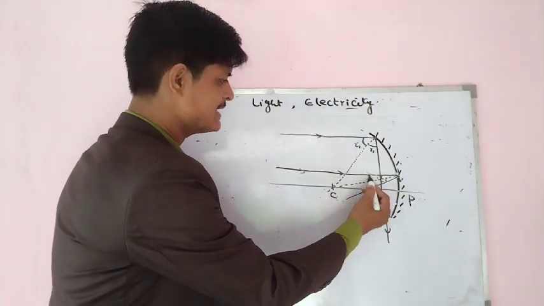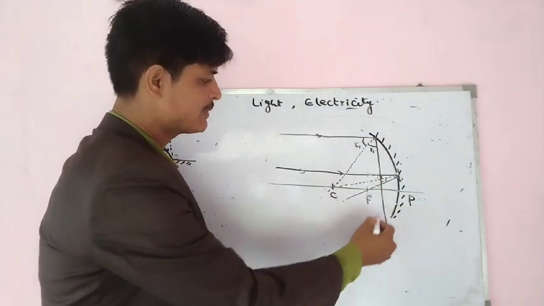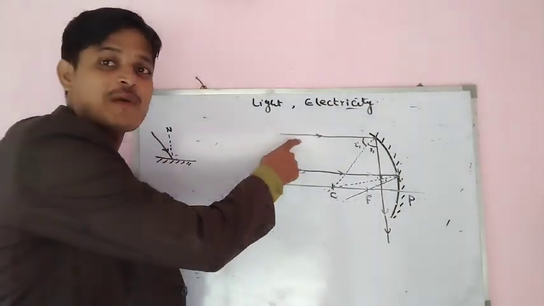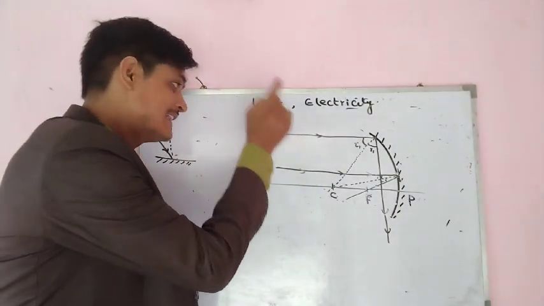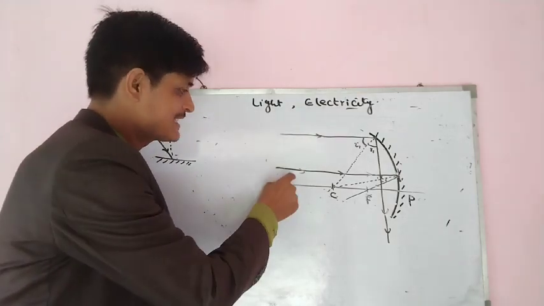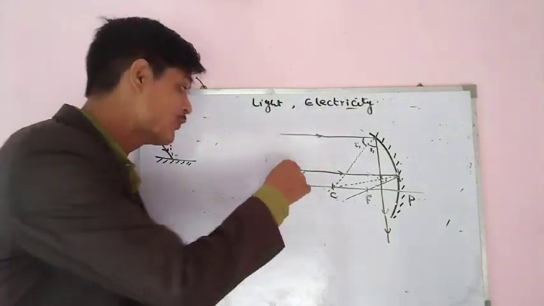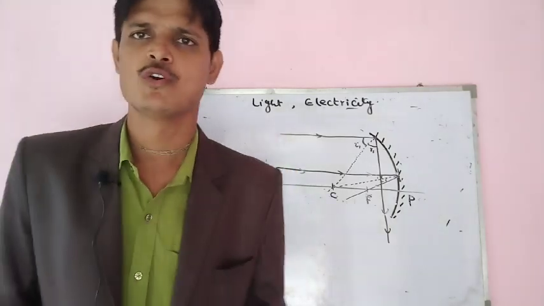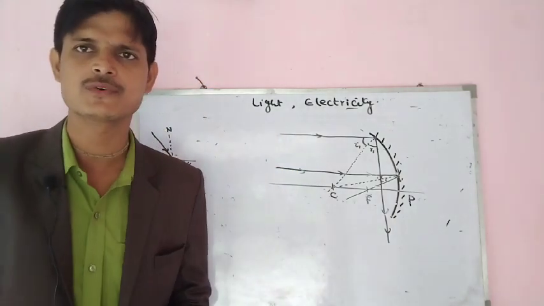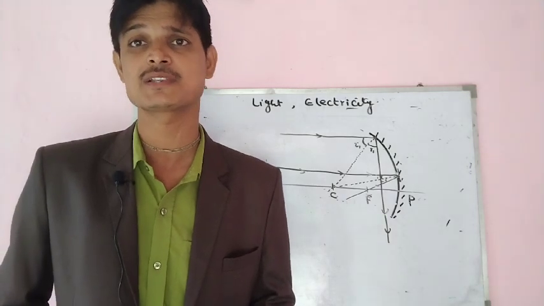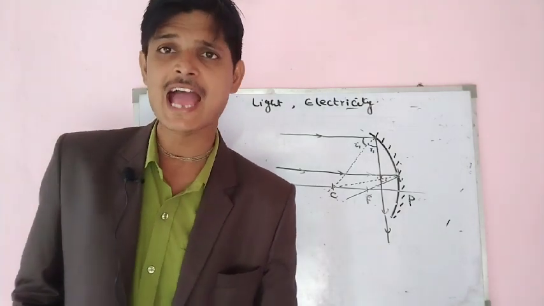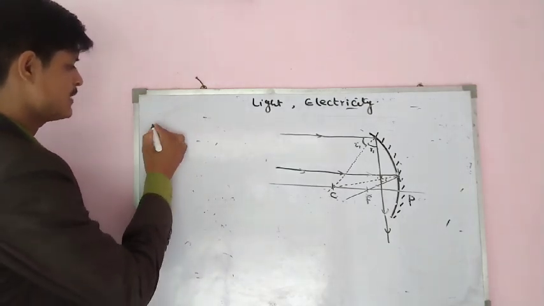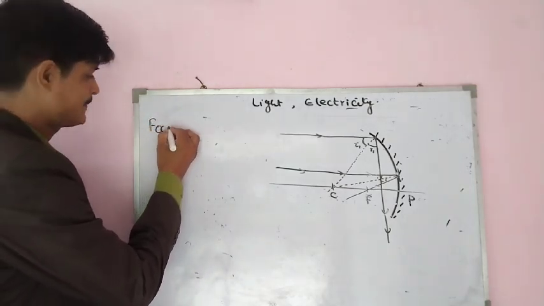In this case the ray passes through the focus, but this ray doesn't pass through the focus, although this ray is also parallel to the principal axis. This ray is also parallel to the principal axis, but only this ray passes through the focus, not this ray. What we have learned is that there is a misconception in the definition of focus. So, what is the actual definition of the focus? I am writing it here.